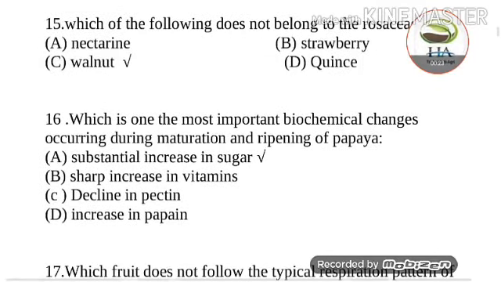Next question is, which one is the most important biochemical change occurring during the maturation and ripening of papaya? Options are substantial increase in sugar, sharp increase in vitamins, decline in pectin and increase in papain. So answer of this question is option number first, substantial increase in sugar.